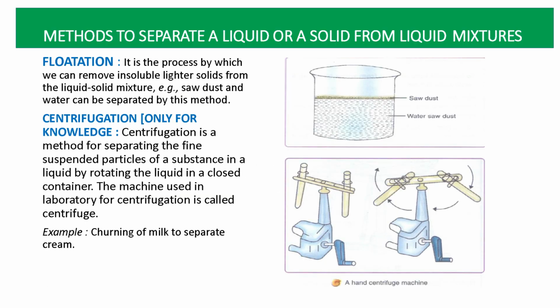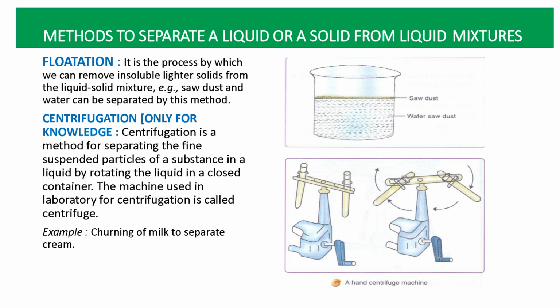The next method is flotation. So this is a very simple method. It is the process by which we can remove an insoluble lighter solid from a liquid-solid mixture. So what is flotation? When there is a lighter substance on a liquid, we can separate it by the process of flotation, like sawdust and water.